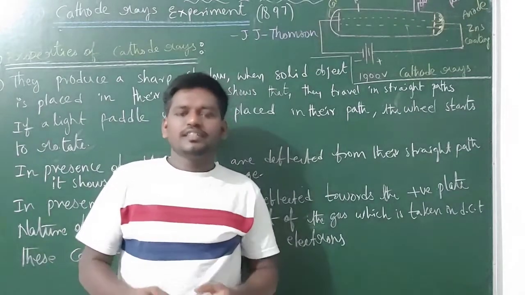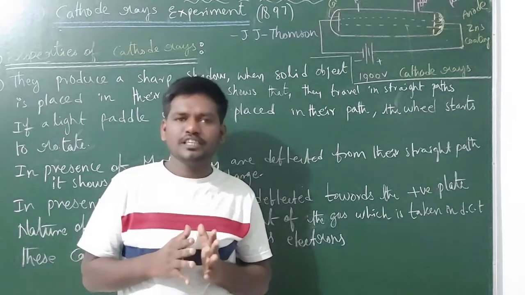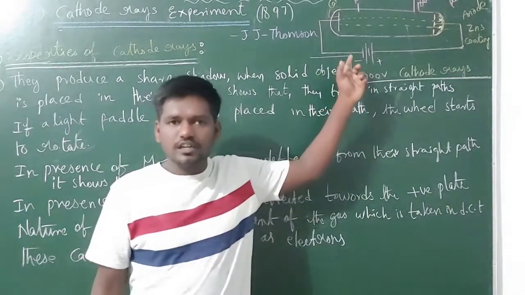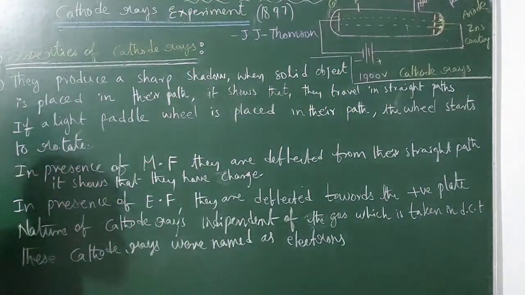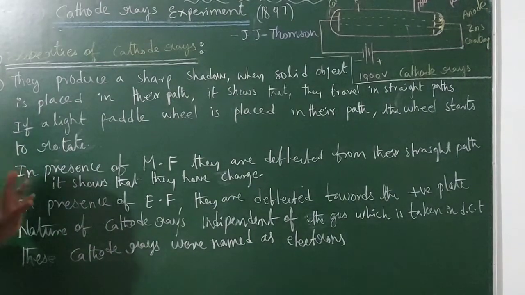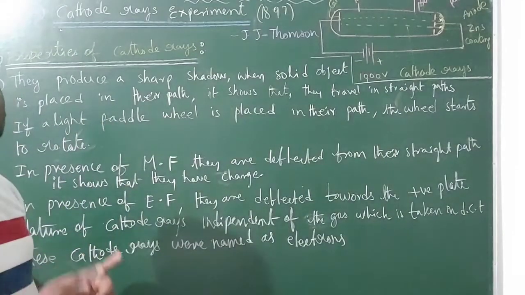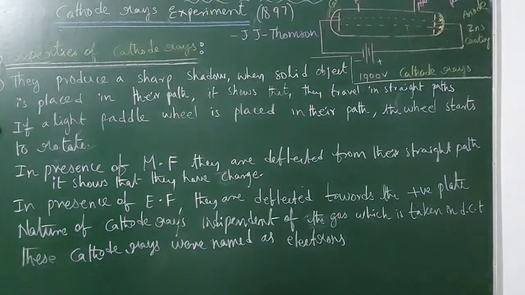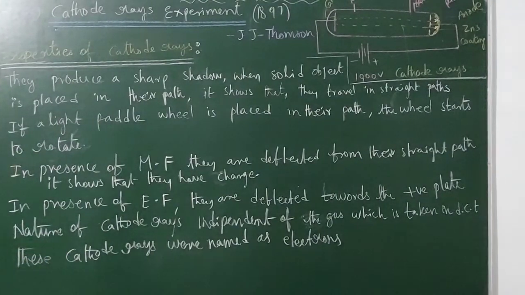So the radiation which travels in a straight path is able to form a shadow. Here our cathode rays are also forming a shadow. It means that they are traveling in a straight path, or in a straight line. That is the first property, guys. When you place a solid object in the path of the cathode rays, they produce a sharp shadow, which means they travel in a straight path. I will show you one video regarding this.